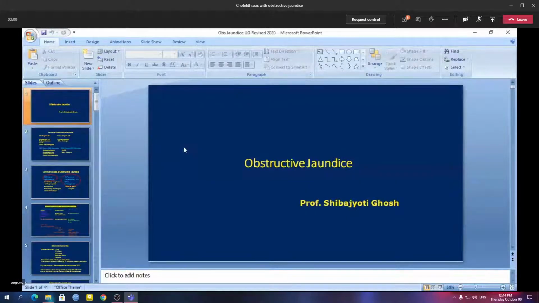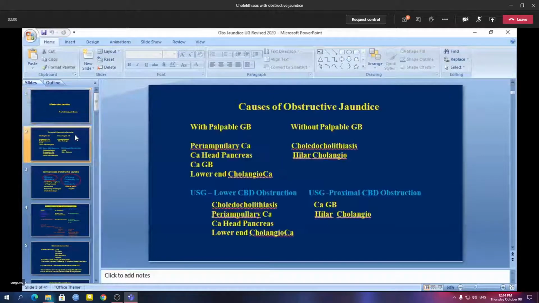Before you get into a patient of obstructive jaundice, certain points you have to remember. Otherwise, you won't be able to make your diagnosis. The patient may present either with a palpable gallbladder or without a palpable gallbladder.